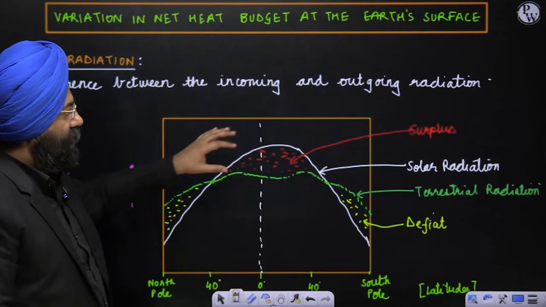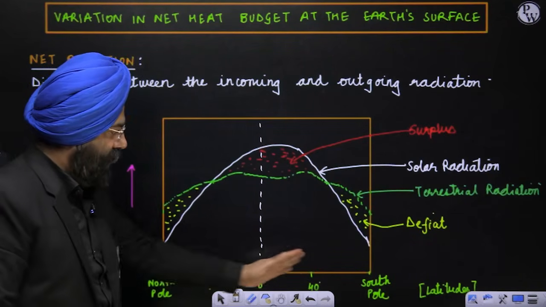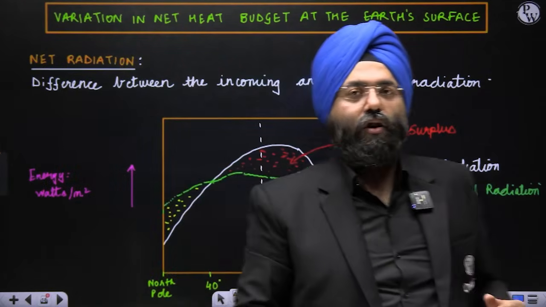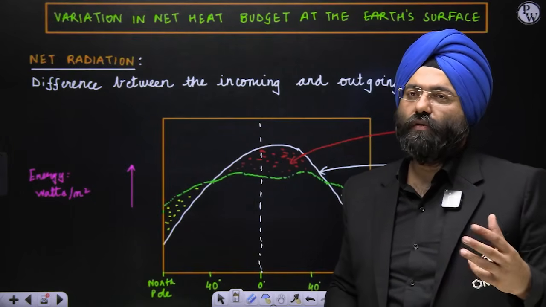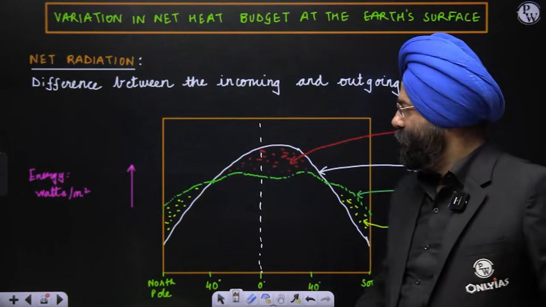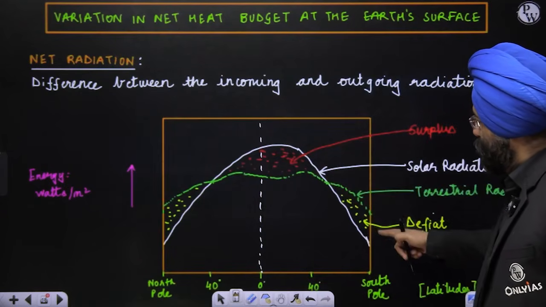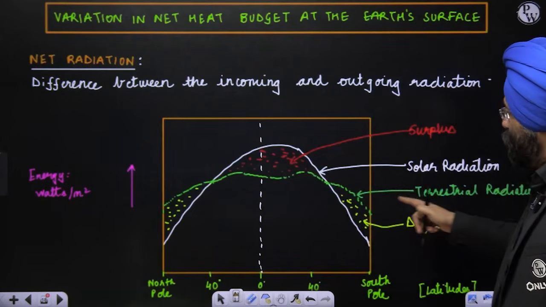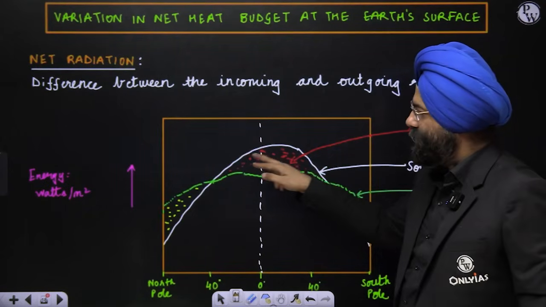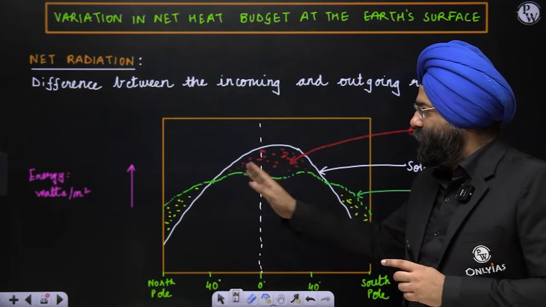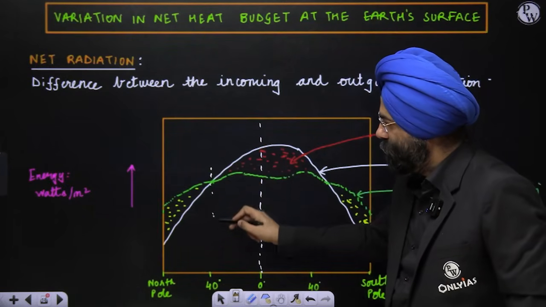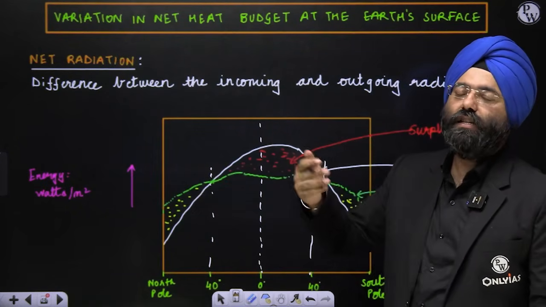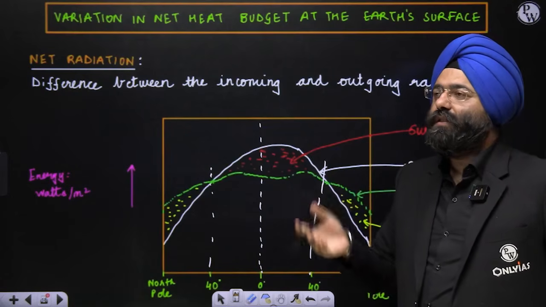What it is saying is that this basically refers to the latitudes over here, and this is the energy in watts per meter square. The regions between 40 degree north and 40 degree south basically receive an excess amount of insolation. So there are energy surplus regions. You see, this white region is representing the solar radiation which is coming. The green is basically referring to the terrestrial radiation. So if you realize over here, there is surplus. That means more energy is present in the 40 degree north to 40 degree south region. There is energy surplus. On the other hand, the other regions beyond that are energy deficit. That means there is a lot of terrestrial radiation taking place, and their insolation is less.